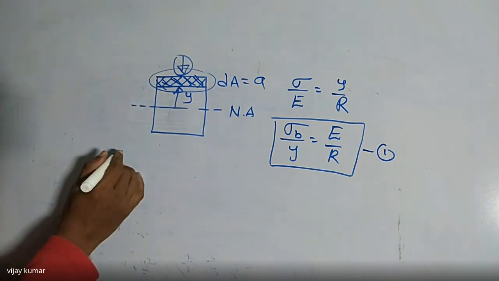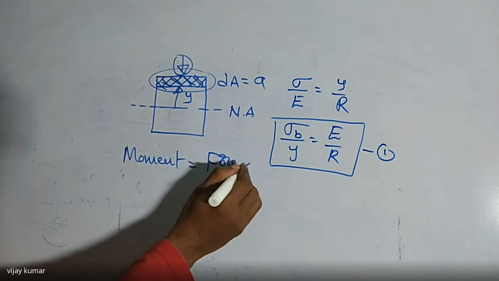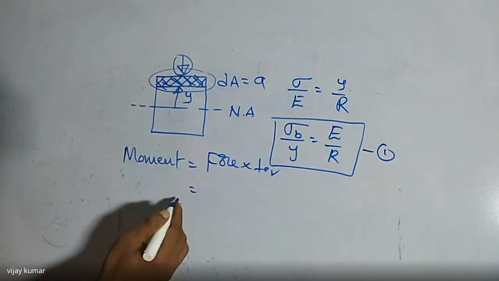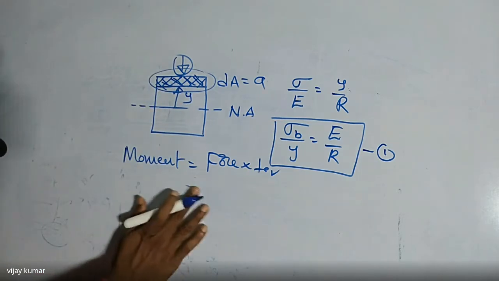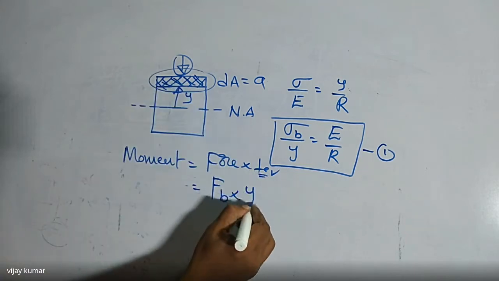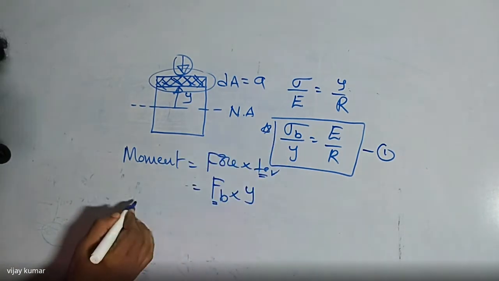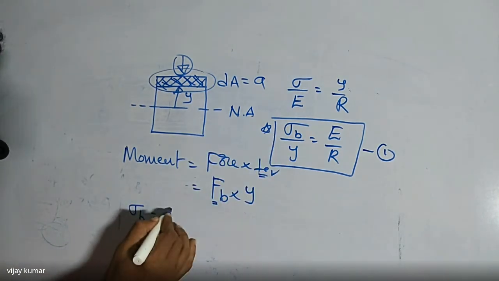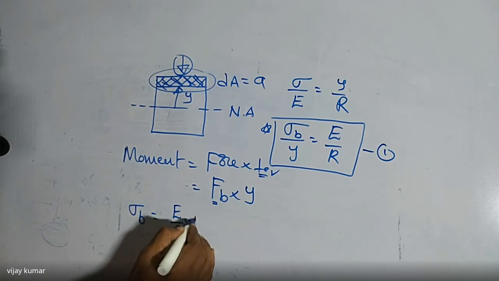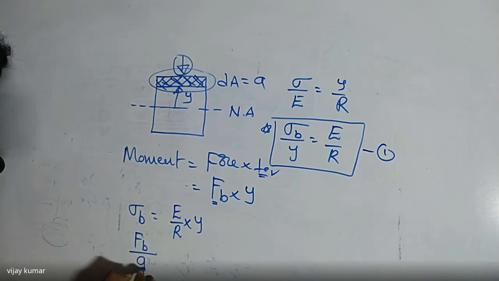What is the moment here? Moment is nothing but force into perpendicular distance. Which force is acting? Bending force. So I am writing bending force into perpendicular distance, which is y. I want to find the bending force. By using the bending equation, sigma b is equal to E by R into y. Sigma b is nothing but Fb by A, small a, is equal to E by R into y.